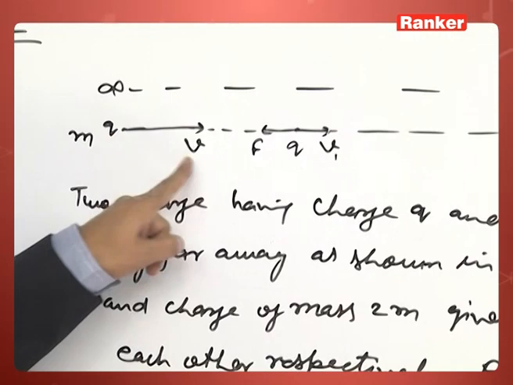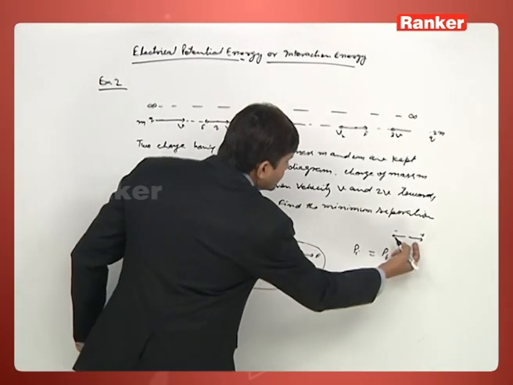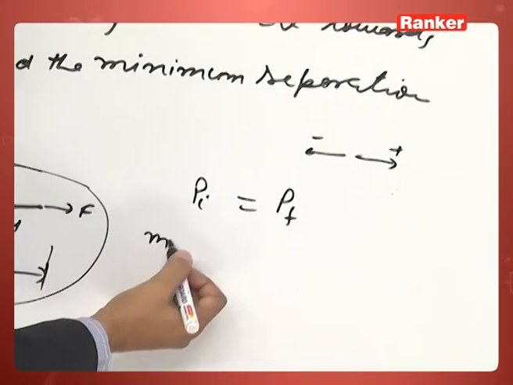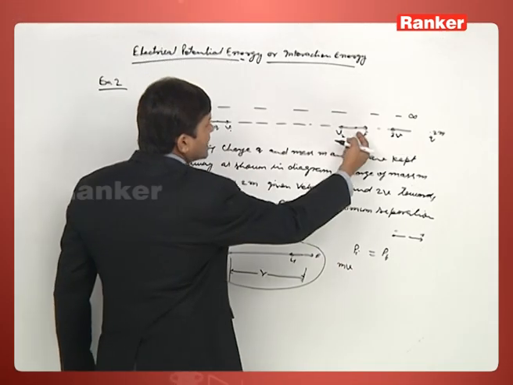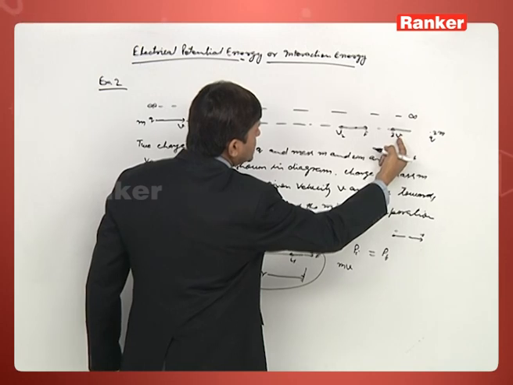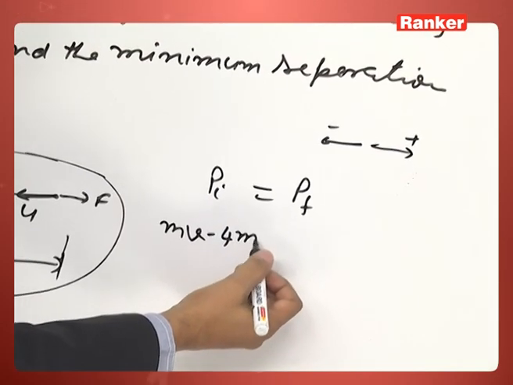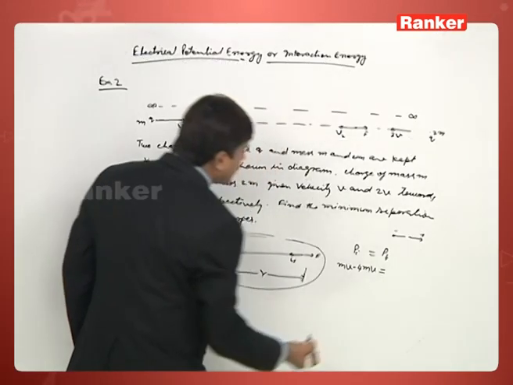This has linear momentum m into v on the right side, which we take as positive, and this has linear momentum on the left side, so we take negative, with velocity 2v and mass 2m, so minus 4mv, is equal to final.